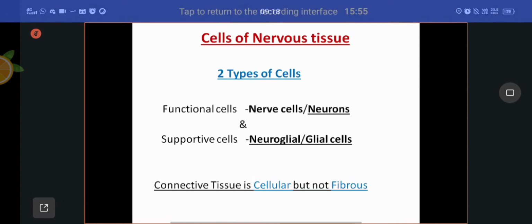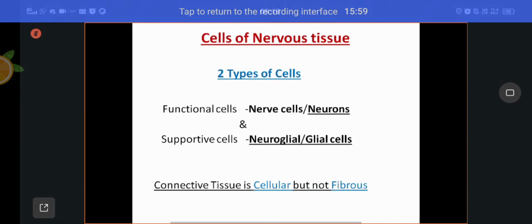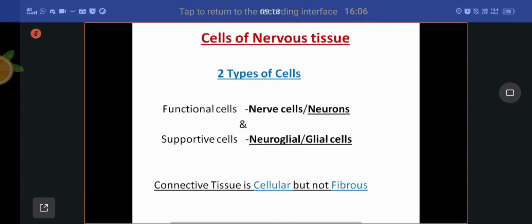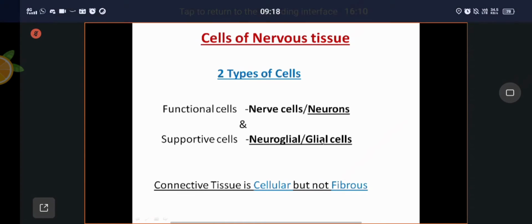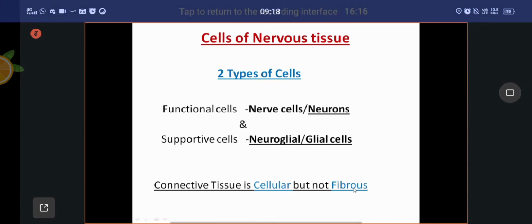You will find cellular connective tissue in the nervous tissue that is called neuroglia or glial tissue. Those cells are called neuroglial cells or glial cells. The connective tissue is cellular but not fibrous. Once again, you have to remember this.